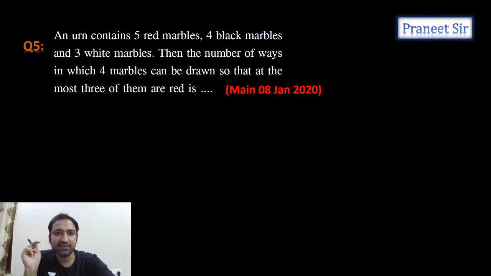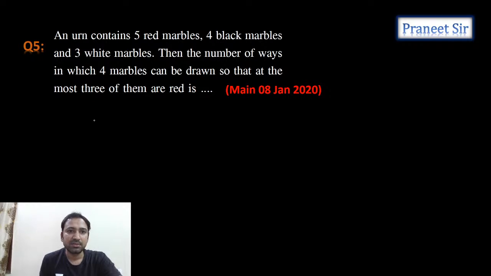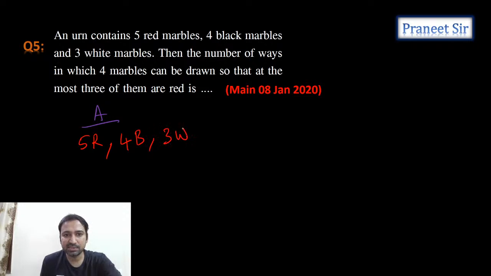An urn contains 5 red and 4 black marbles. So we need to take an urn, you can name it A or something. There are 5 red marbles, 4 black marbles, and 3 white marbles. Then the number of ways in which 4 marbles can be drawn so that at most 3 of them are red. At most 3 of them are red, guys.